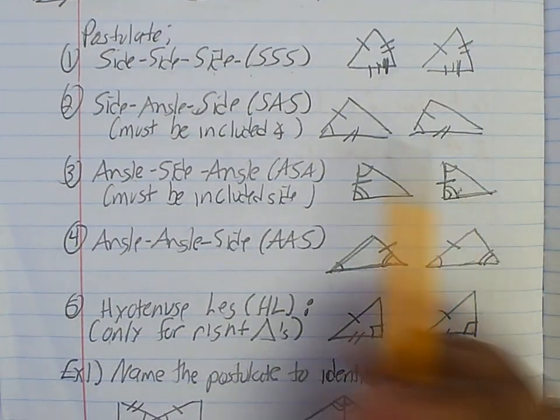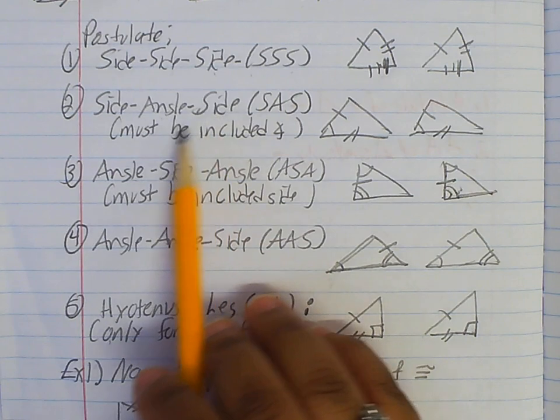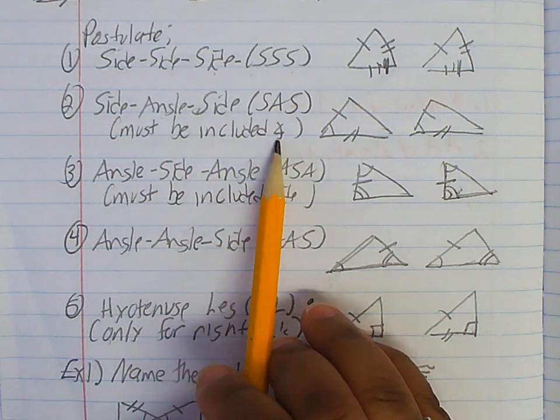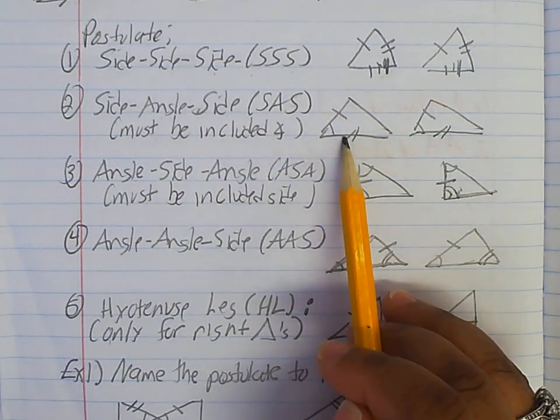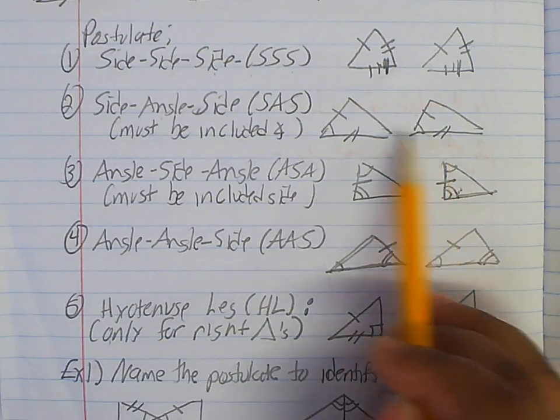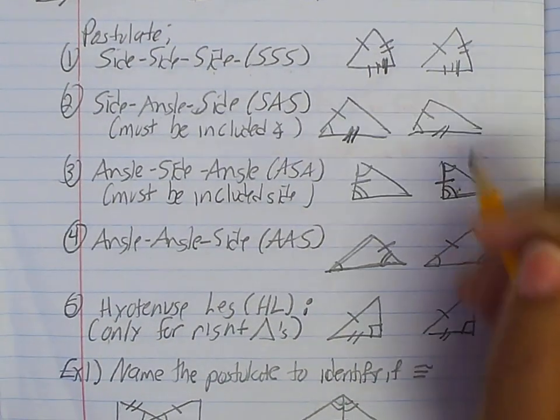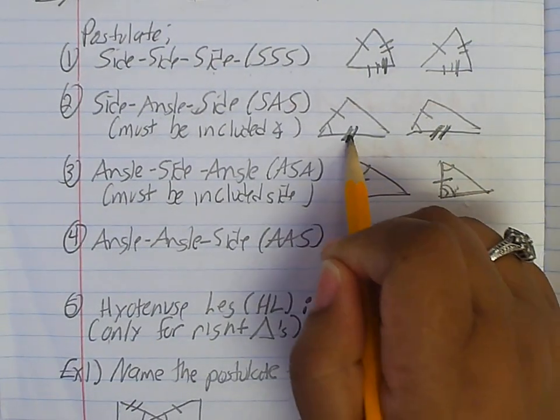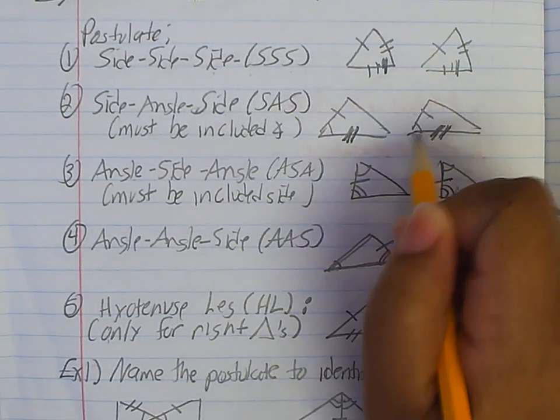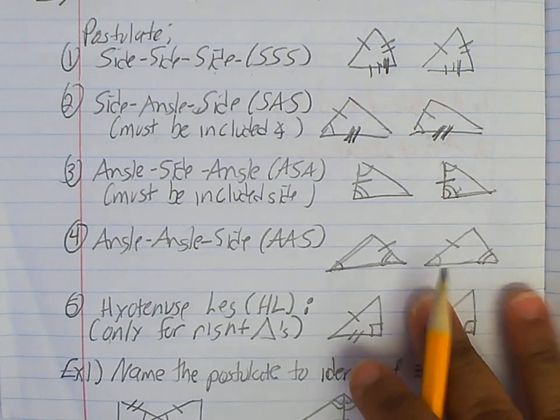All right. Side-angle-side. You must have an included angle. So the angle has to be in between two sides on both of them. So this side is congruent to this side. These are 2 tick marks. This side is congruent to this side, and then here's the included angle that is the same.